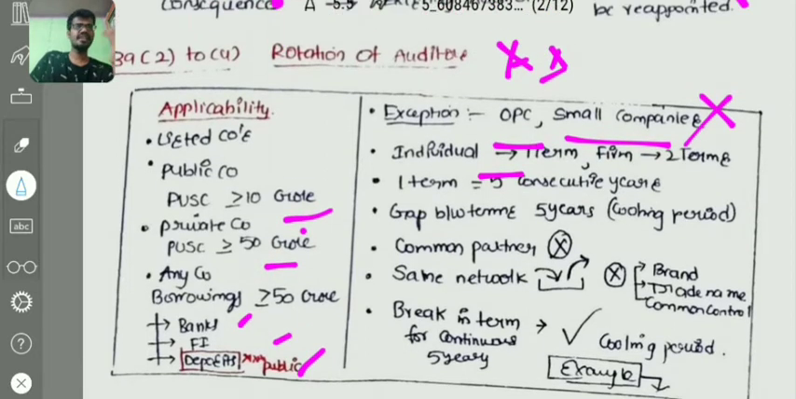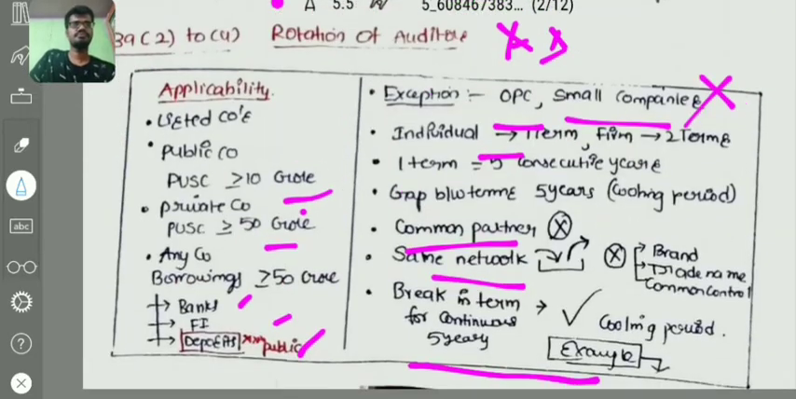For example, if there is a partnership firm and 2 terms have been completed, and another partnership firm is there in which the common partner is there, then that incoming firm shall not be eligible for appointment of auditor in that particular company. Common partner shall not be there, and also incoming auditor and outgoing auditor shall not be in the same network. Same network means brand name, trade name, common control. That incoming auditor is also not eligible for appointment as auditor for 5 years, right? A break for 5 consecutive years will be considered as a cooling period. We'll discuss this with an example in our next point.